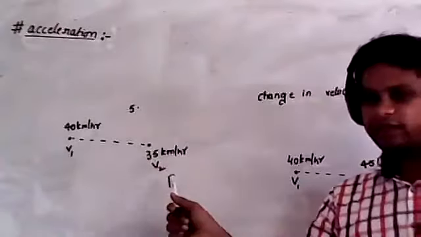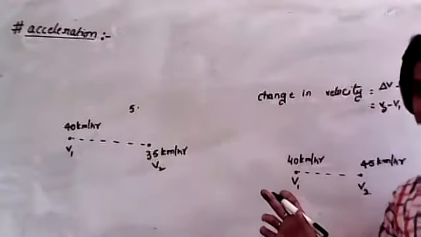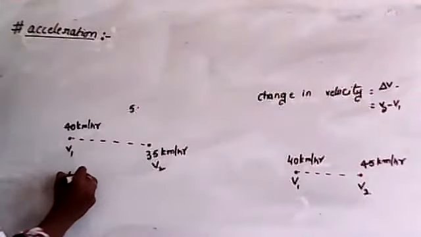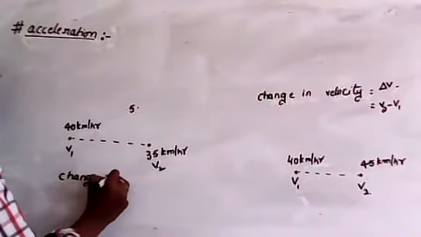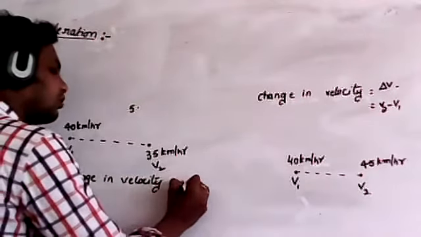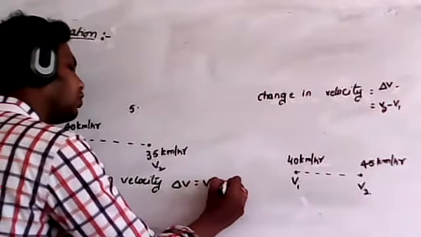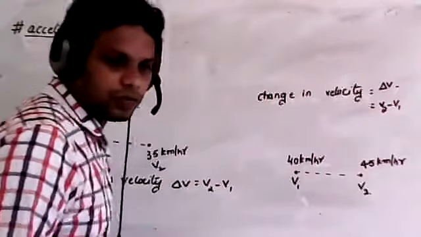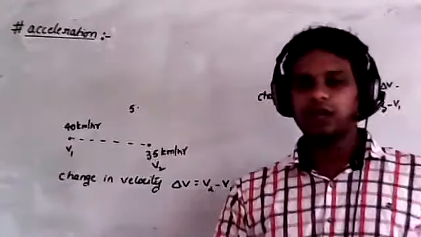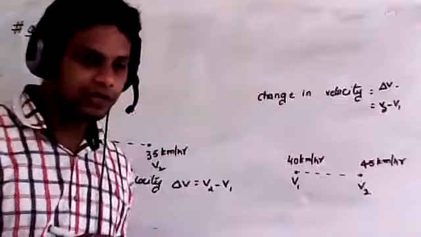Now in this case, could you tell me what is the change in velocity? The change in velocity is delta v, that is equal to v2 minus v1. So in this case, the change in velocity is negative.